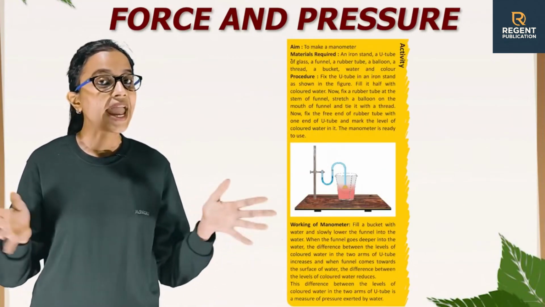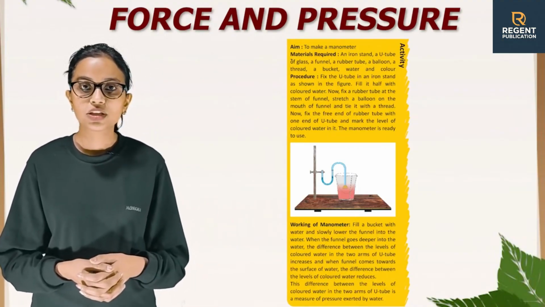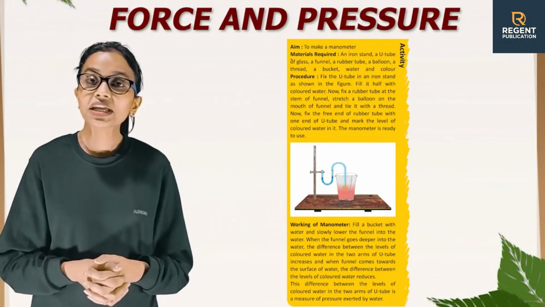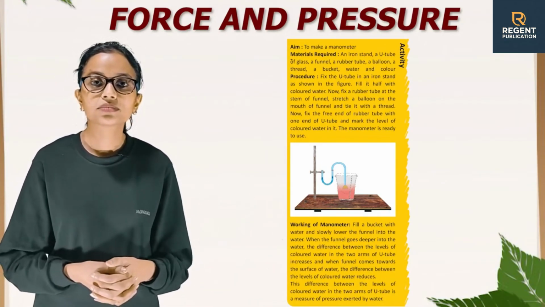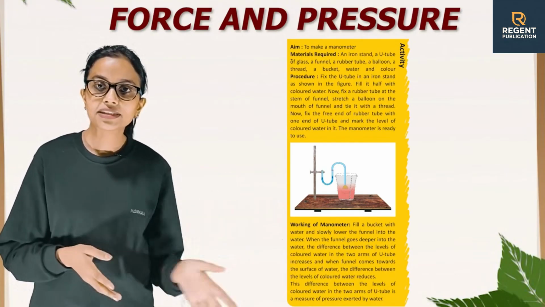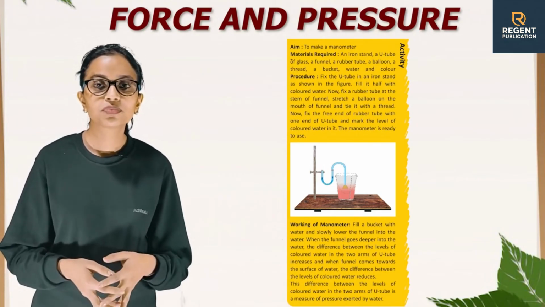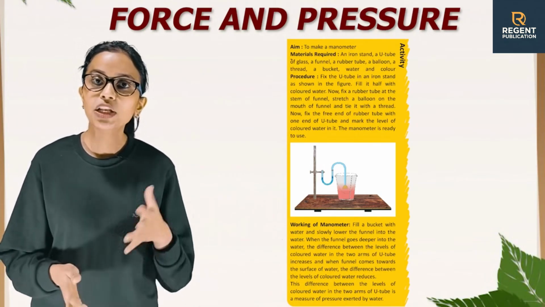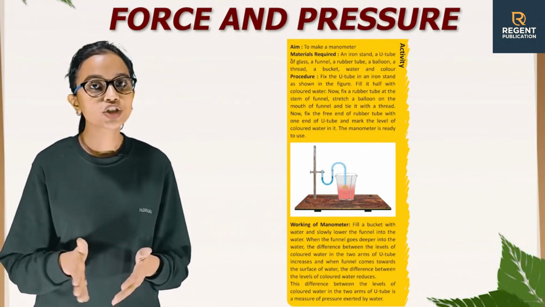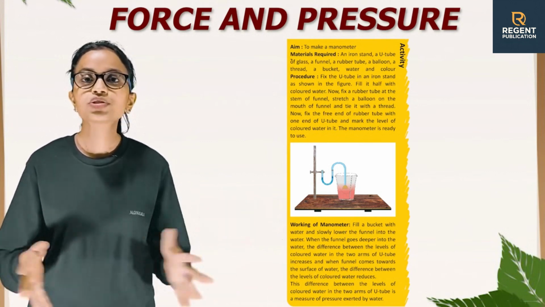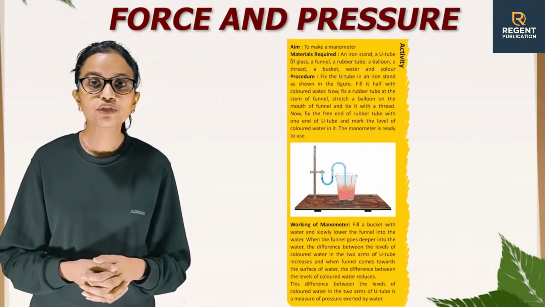So, activity, and the aim of this activity is to make a manometer. So, see how we can make a manometer at home. Material required: an iron stand, a U-tube of glass, a funnel, a rubber tube, a balloon, a thread, a bucket, water and color. Now the procedure. Fix the U-tube in an iron stand as shown in the figure.